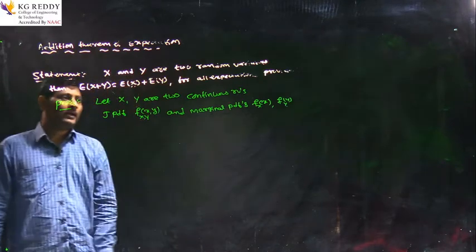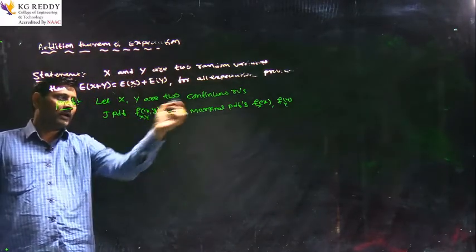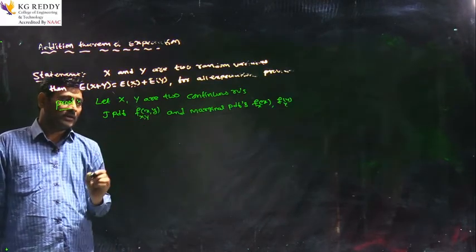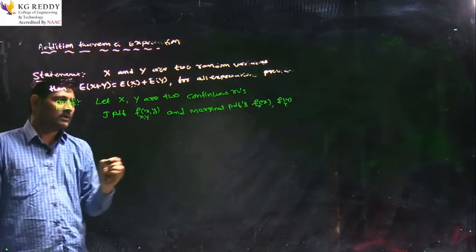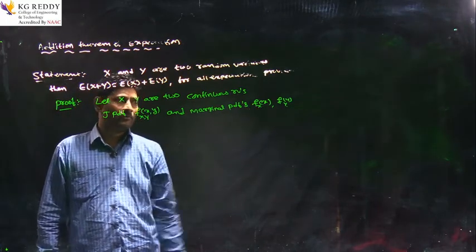So here I am assuming two random variables X and Y are continuous with joint probability density function f(x, y) and their marginal probability density functions f(x) and f(y).